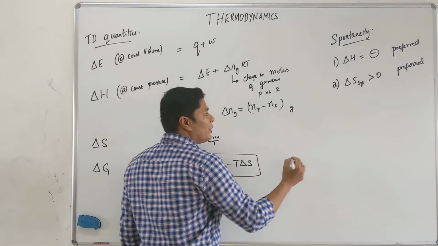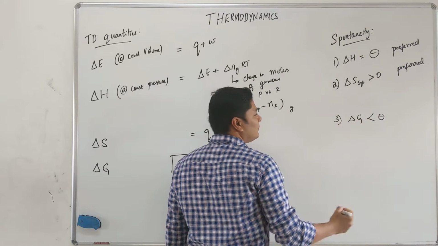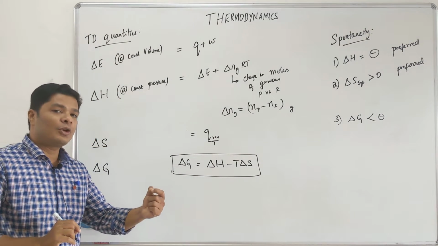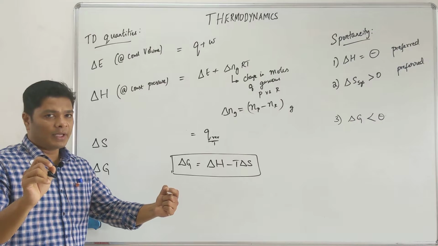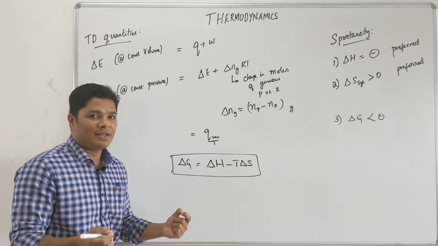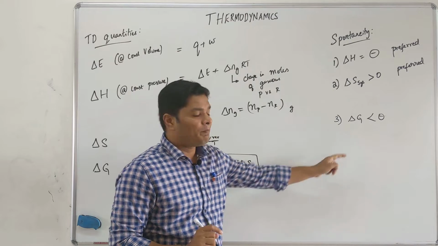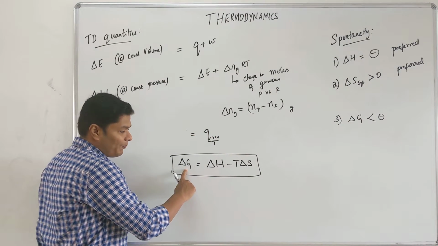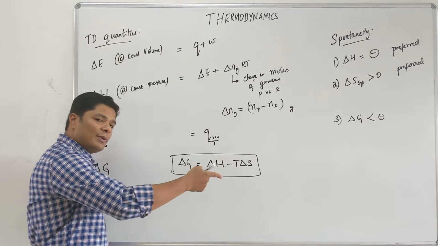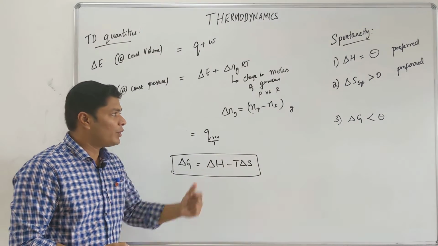The absolute condition that you want to use is del G less than 0. This is the condition that decides. Any time for a reaction del G is less than 0, that is going to be spontaneous. There is an exception, they won't ask you which, but for clarity's sake, photochemical reactions alone are exceptions. All the reactions that you are going to see will have del G less than 0. Accordingly del H and del S can be negative and negative, negative and positive, positive and positive, positive and negative. We are going to look at these 4 different cases later when we go into del G, but at this point this is what you want to remember.